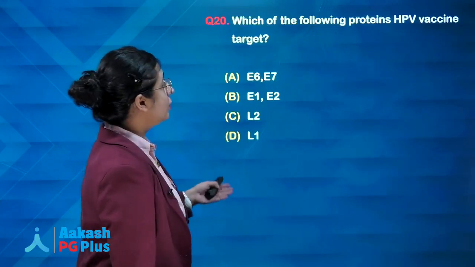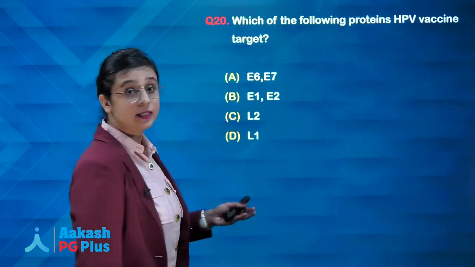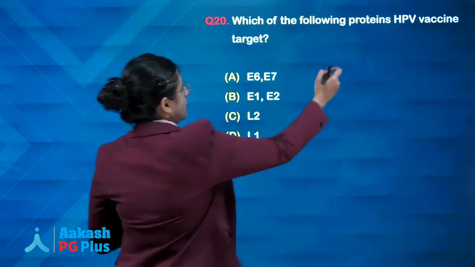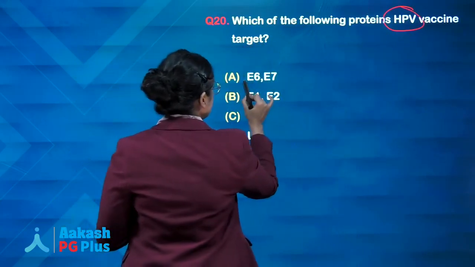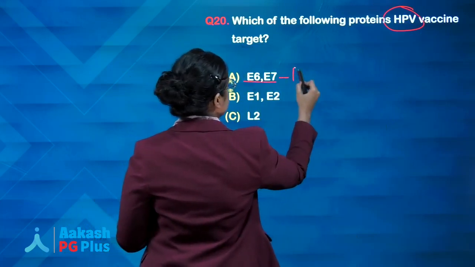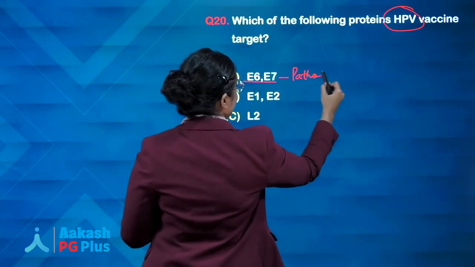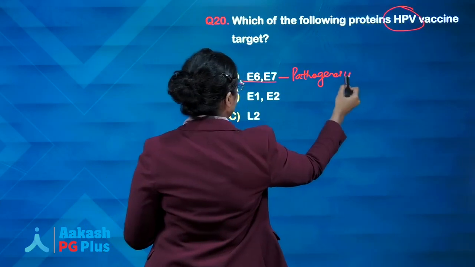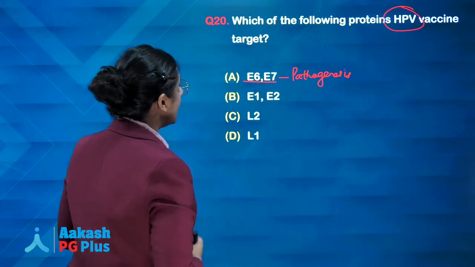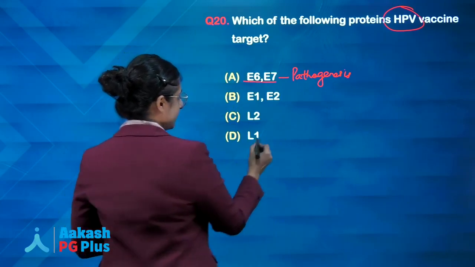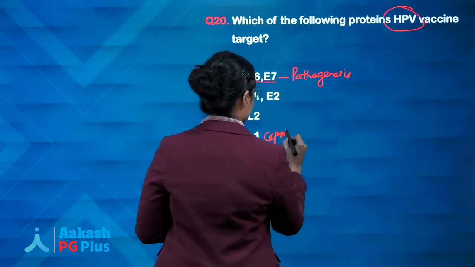Next, which of the following proteins does the HPV vaccine target? Looking at the options, if the question had been about pathogenesis of HPV, the answer would have been E6, E7, but now they are asking about the vaccine target. So the answer will be L1 capsid protein.